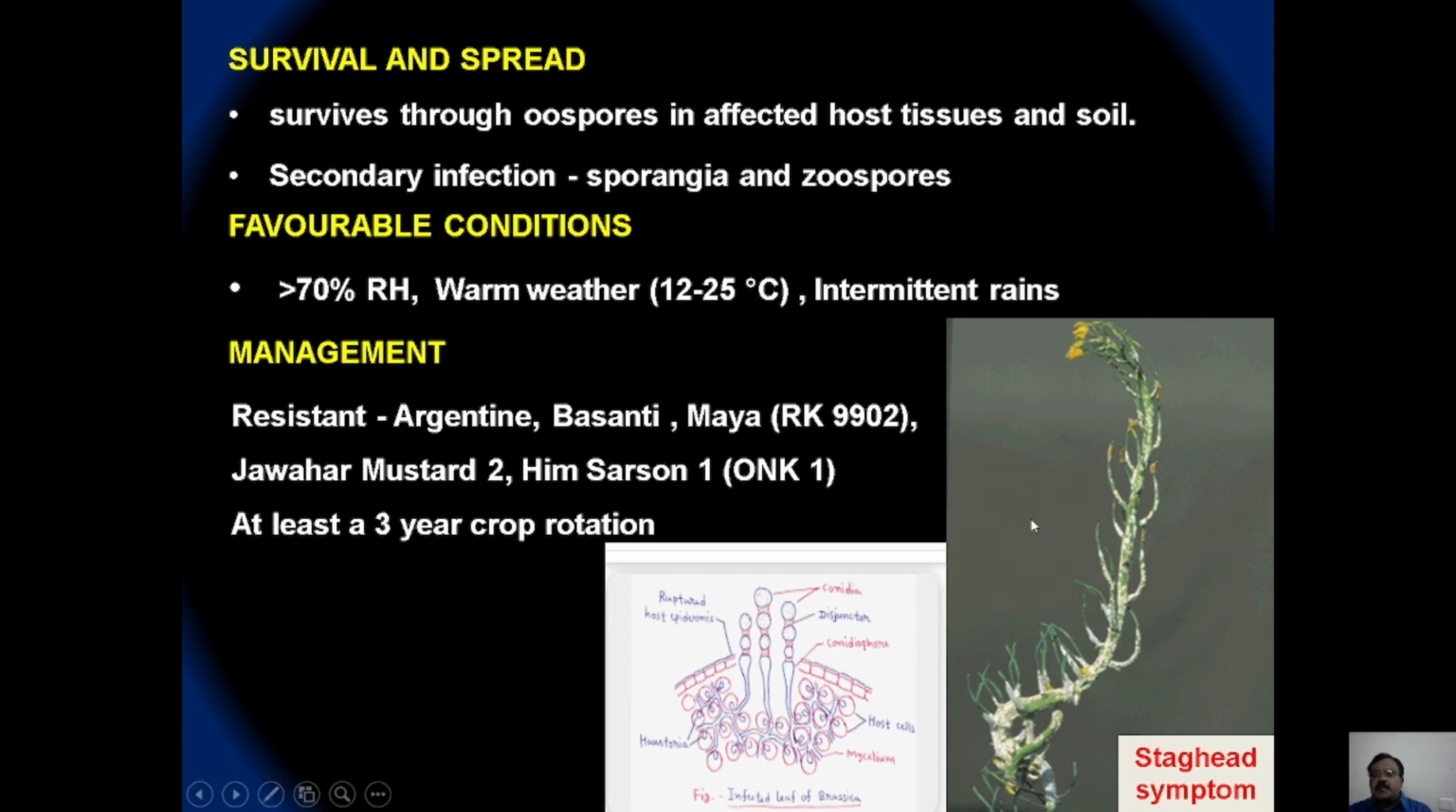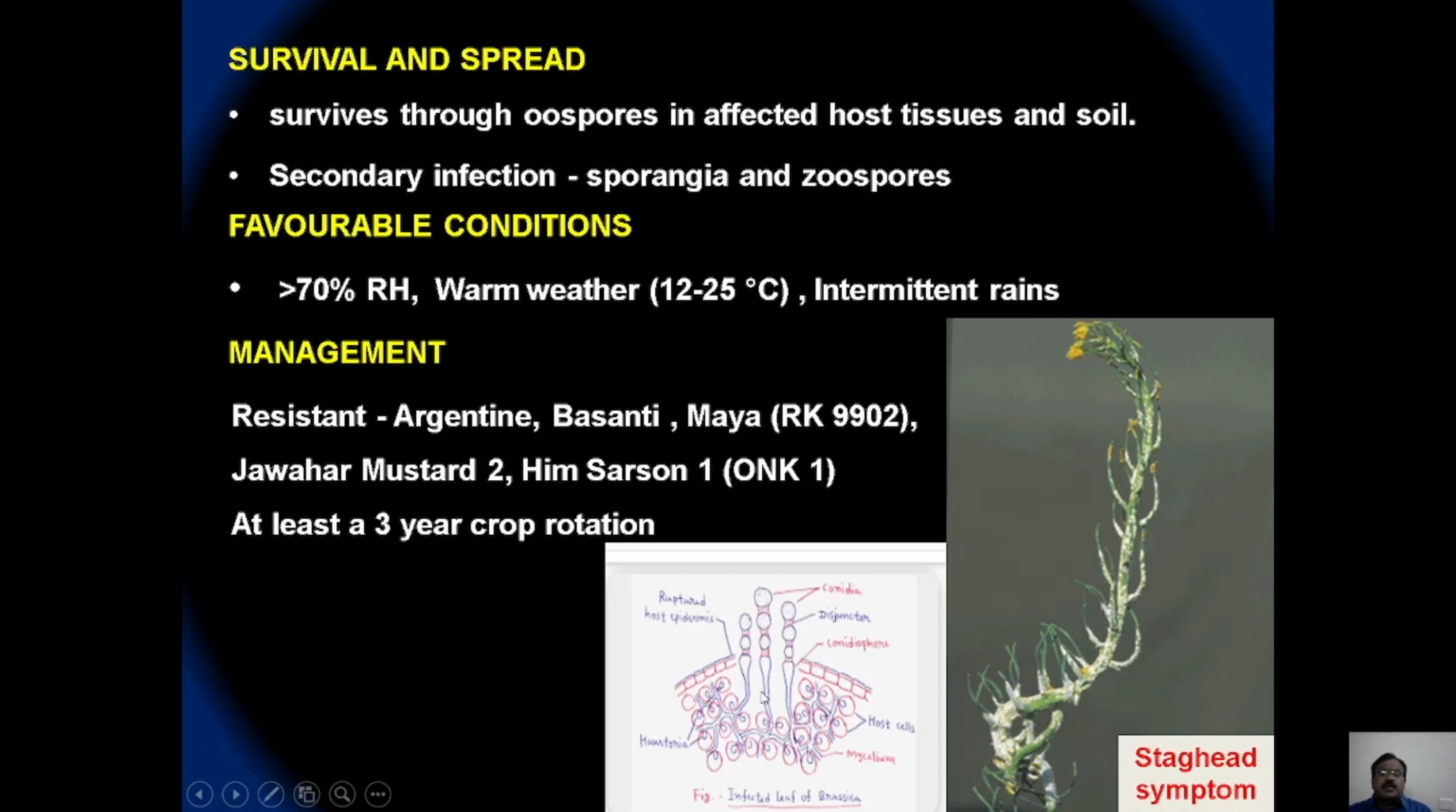And this is the typical stag head symptom due to the infection, which shows hypertrophied and hyperplasia cells of the stem, leaf, as well as the important floral parts. The Albugo is known to produce subepidermal sporangiophores and sporangia. The sporangiophores are short and stout, which bear chains of oval shaped sporangia arranged in a basipetal succession, and every sporangium gets attached to each other by a specialized structure called isthmus or disjunctor, which is made up of gelatin.